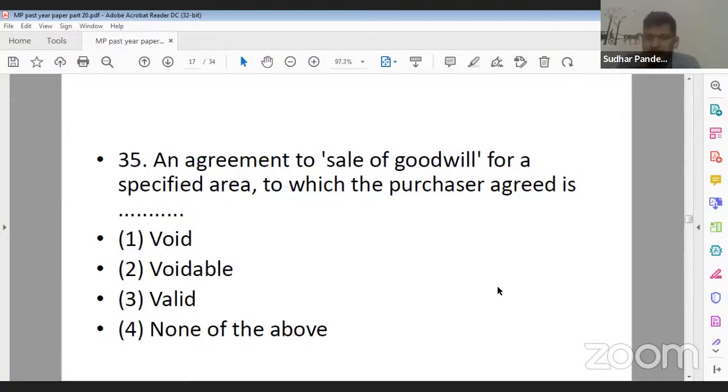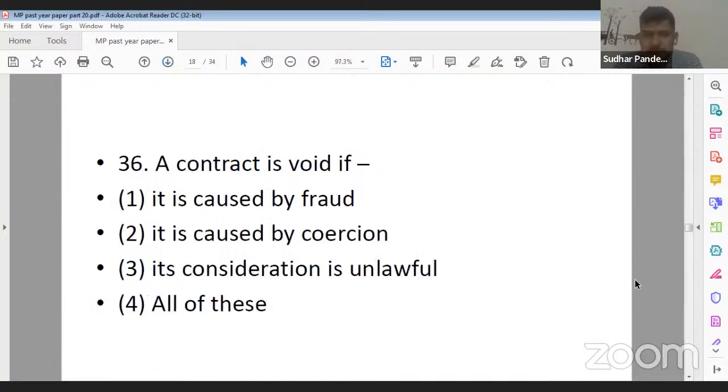If you read section 27 of the Indian Contract Act 1872, you can easily derive this conclusion. Vinny ji is saying 3, that is valid. I was stating that if you apply section 27 of the Indian Contract Act, you can easily derive the conclusion that an agreement in restraint of trade is void, but the sale of goodwill for a specified area is valid, right? So its correct answer will be 3. Next question, question number 36.